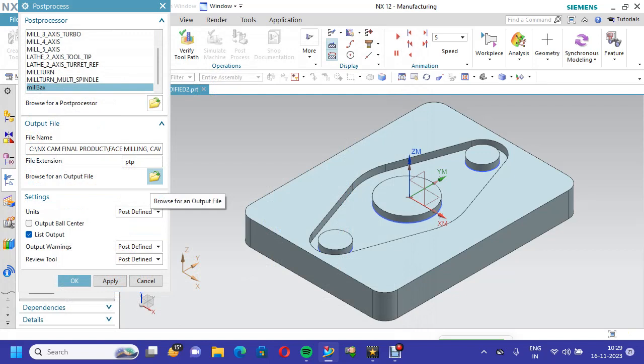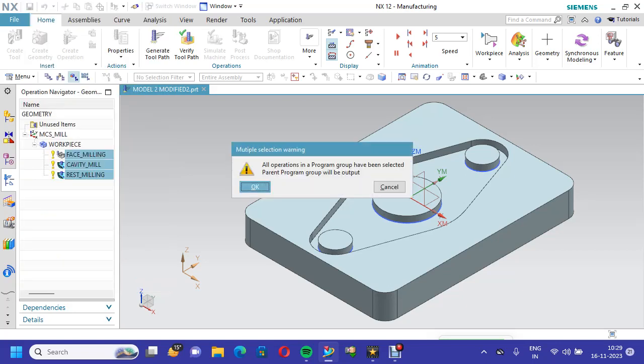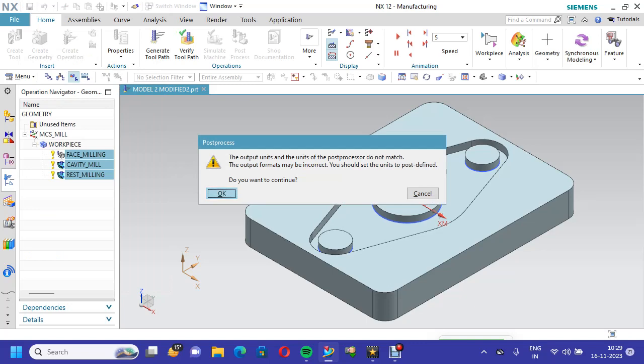Output file: where do you want to put this output file? This is an important point: for the post processor you want inch or metric. In industry we are using metric, so we can go for metric. Then go to OK.